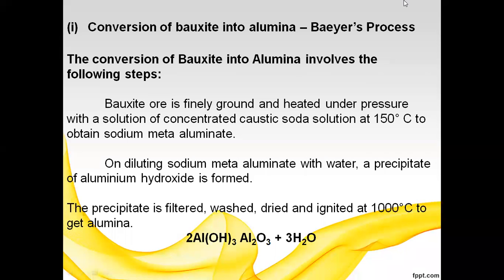The first step is Payer's process, the conversion of bauxite into alumina. This process also has many steps.